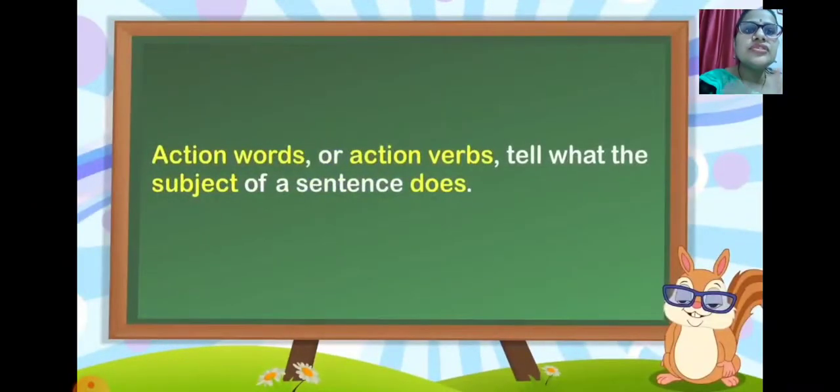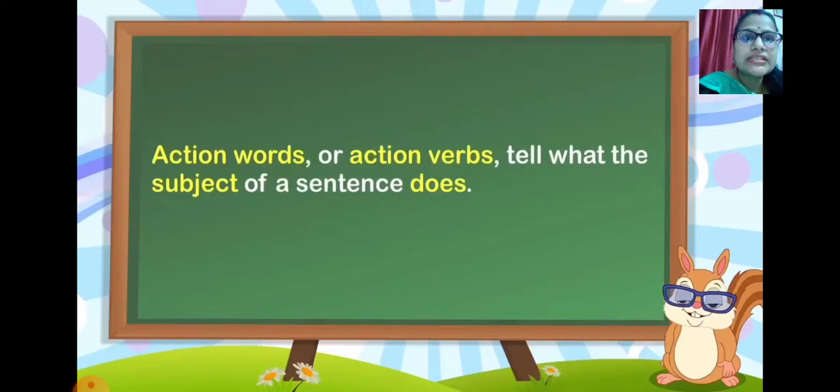Action words and action verbs are both the same. They tell what the subject of a sentence does. So why do you use a verb? I already said that a verb is a word that performs an action. Who performs an action in a sentence? The subject. So whatever information the verb gives is basically for the subject.